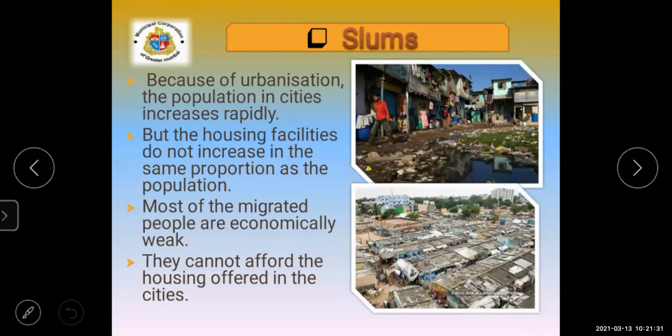Then their economic condition is also weak over there. Then they cannot afford the houses over there. Because of these reasons, we can see slum areas keep on increasing rapidly, because they are not getting a proper place or proper land to stay over there. Okay.